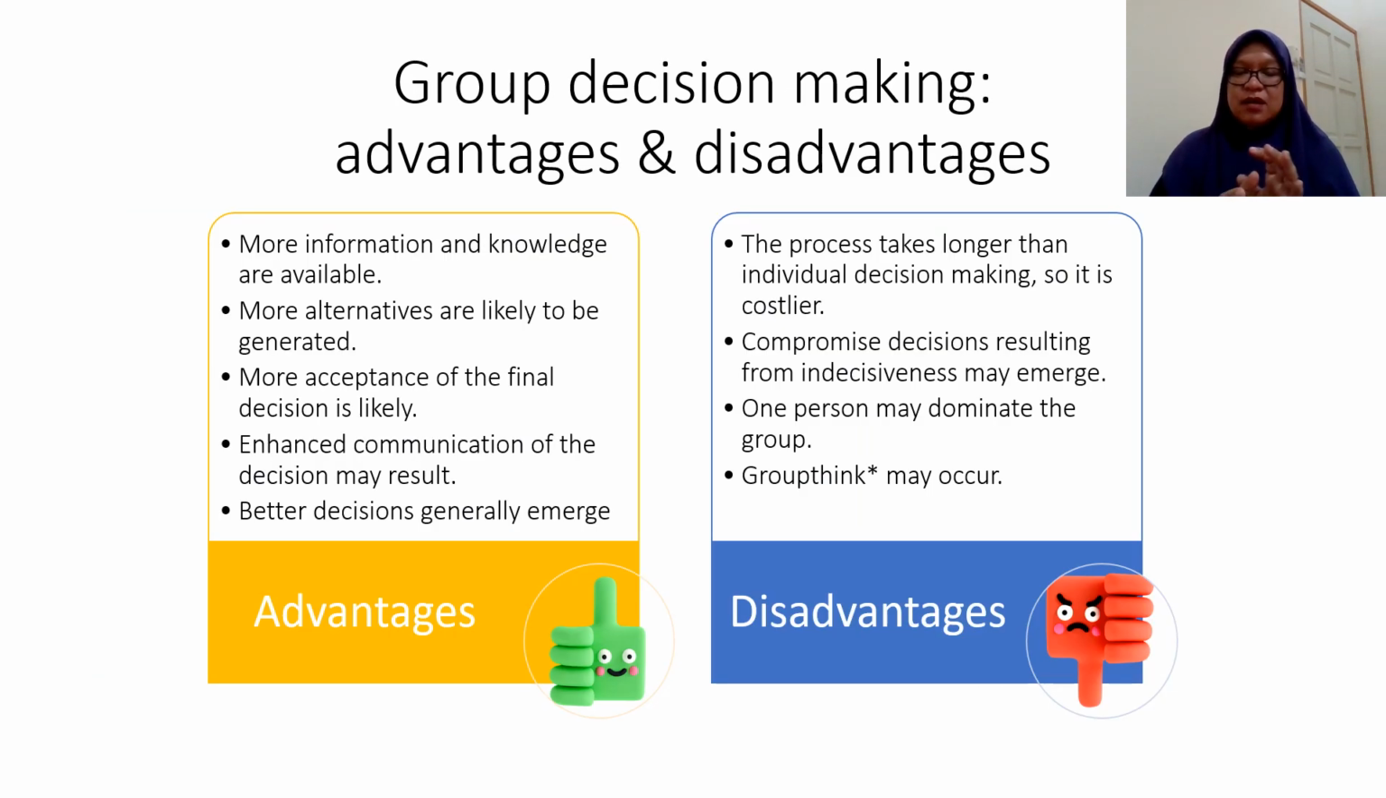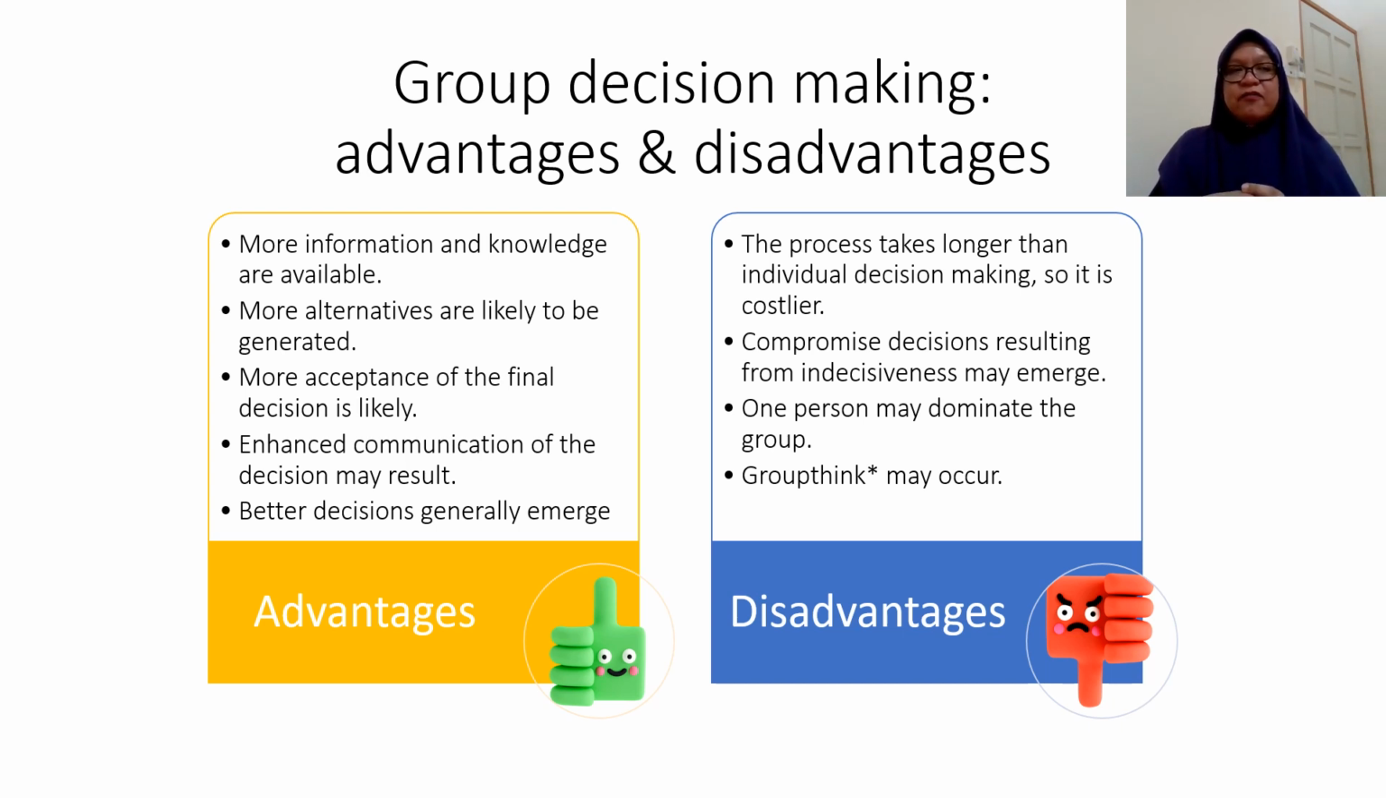Of course there are advantages and disadvantages when we do group decision making. Among the advantages, we can get more information, more ideas, and better decisions. However, there are disadvantages. For example, it will take longer time. It requires compromise, one person may dominate the group, and groupthink may occur.